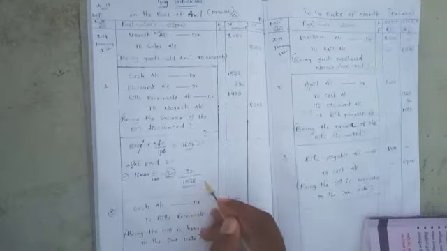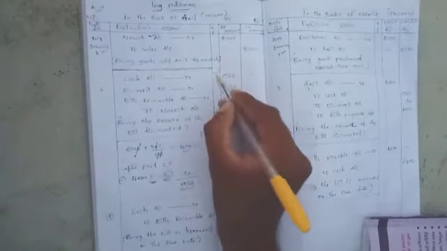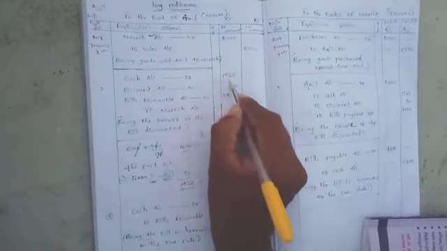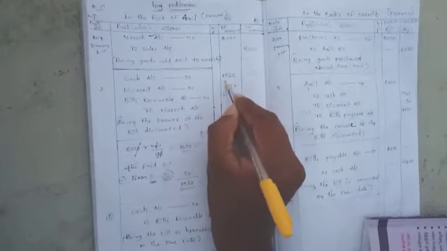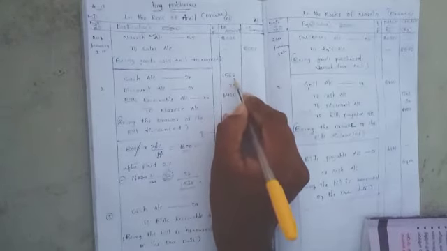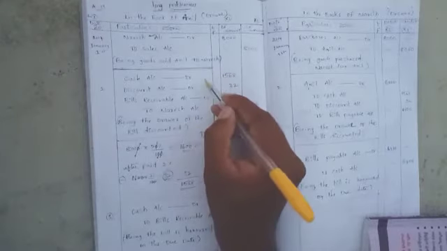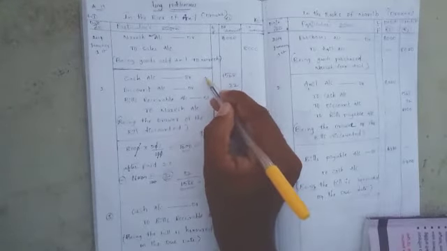This is the cash paid immediately to the drawer Anil.